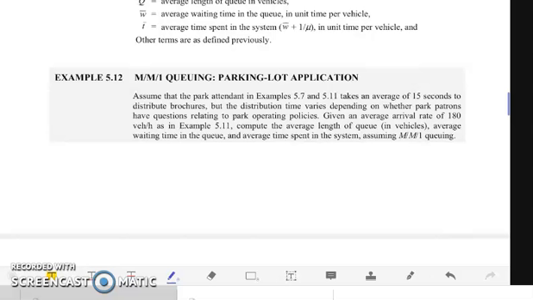So there will be a variation in the distribution time, dependent on the park patrons if they have questions regarding some park operating policies.